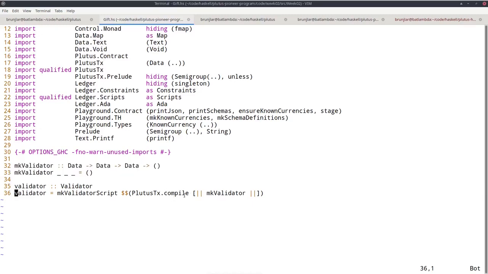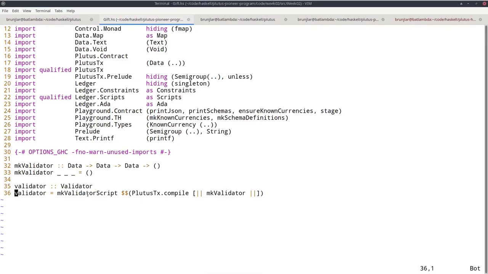Okay, and that is exactly what the compile function expects. And it compiles it and produces another syntax tree, but now Plutus Core syntax. So out comes basically the syntactical representation of the compiled makeValidator function, now in the programming language Plutus Core.